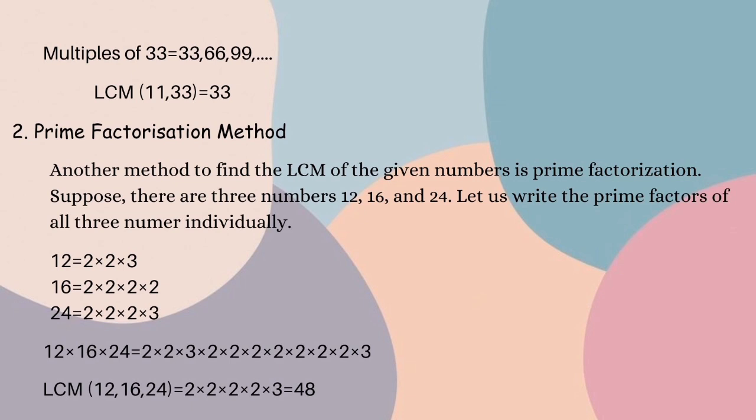There are four 2s and one 3. So the LCM of 12, 16, and 24 equals 2 times 2 times 2 times 2 times 3, which is 48.